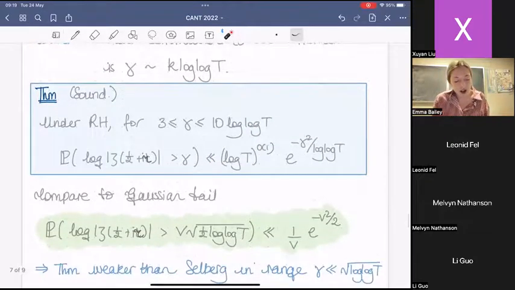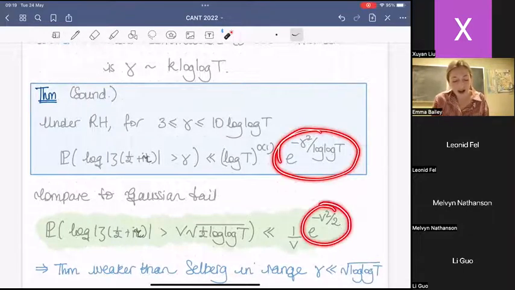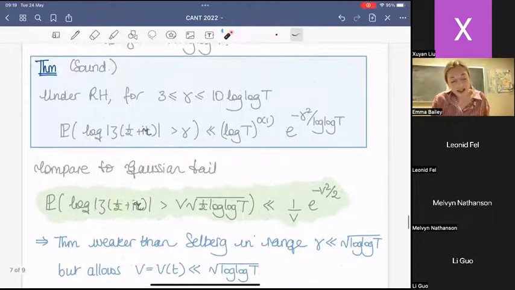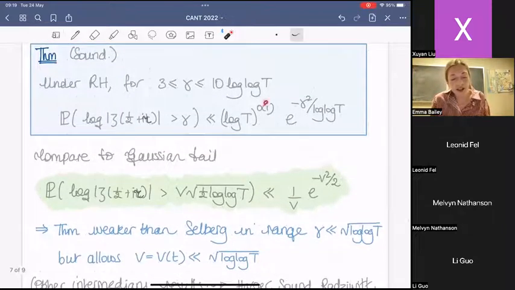Just to highlight the comparison to what we'd expect if the Gaussian tail were to hold, we'd expect exactly this type of behavior here. But what we're missing in this result is that this is log t to the little o of 1, whereas actually what we'd expect is a 1 over square root of log t. That would be the comparison here. Sorry, this should be 1 over square root log t. So Soundararajan proved this and Harper subsequently removed this, but we were still missing this decay here.